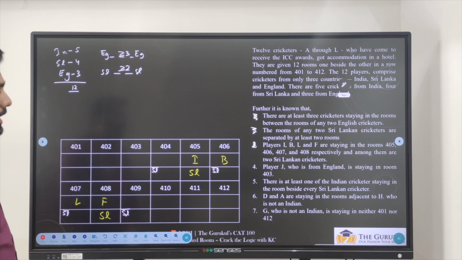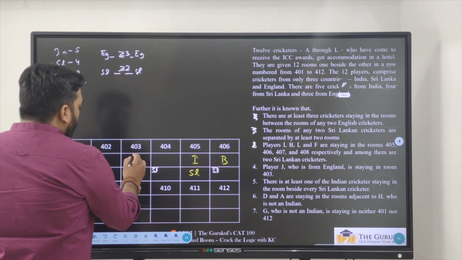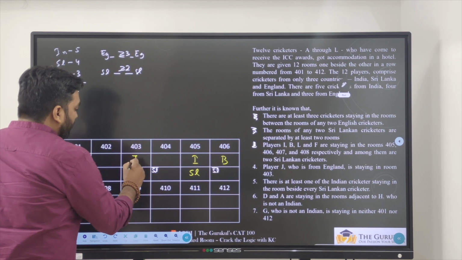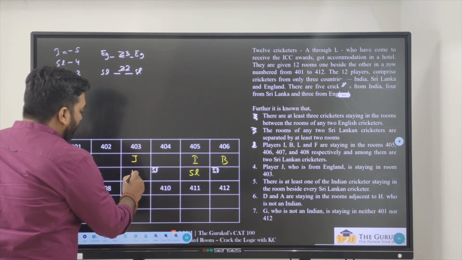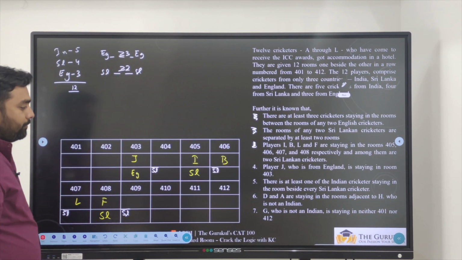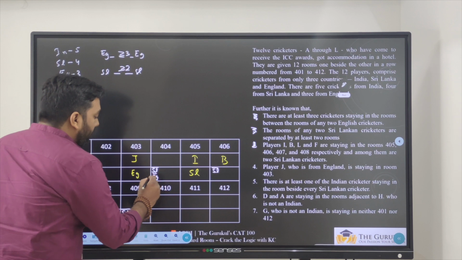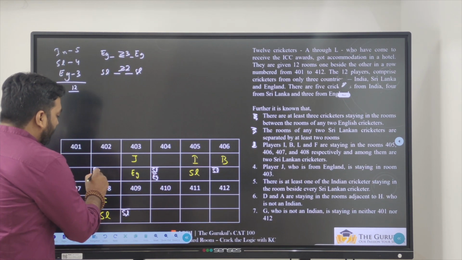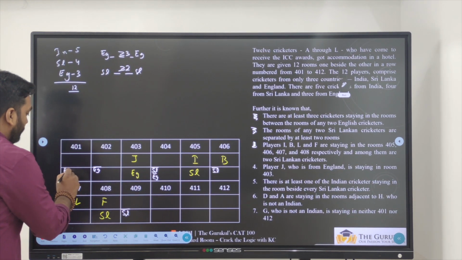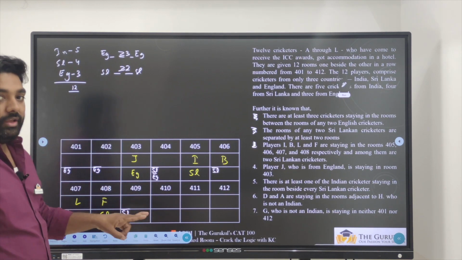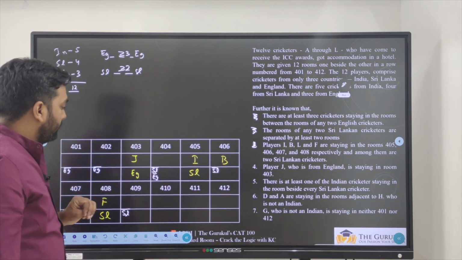Statement 4. Player J, who is from England, is staying in 403. If this person is from England, I can't have an England player in the neighboring rooms, because between 2 England players there are a minimum of 3 other people.